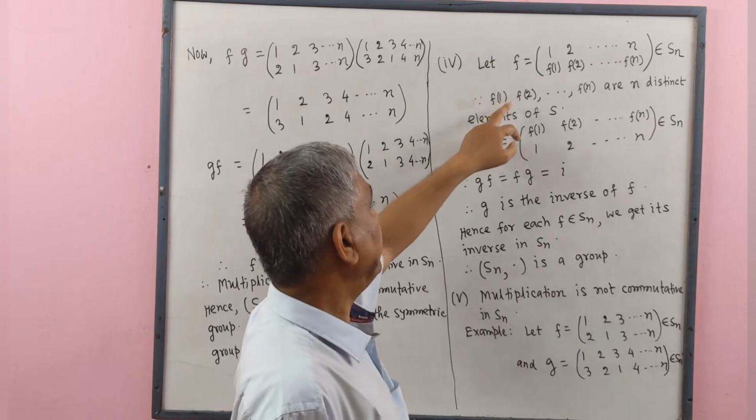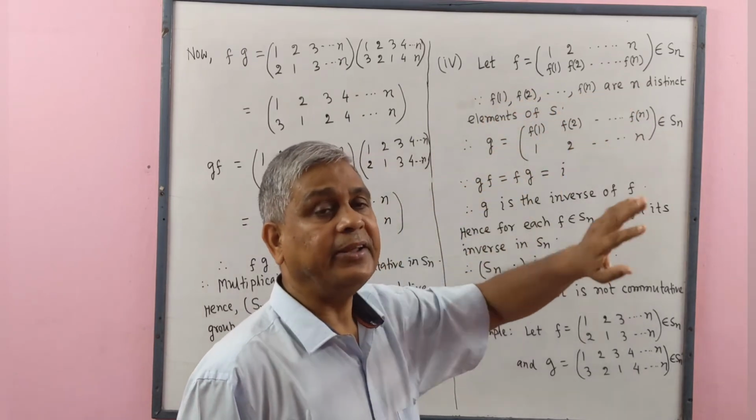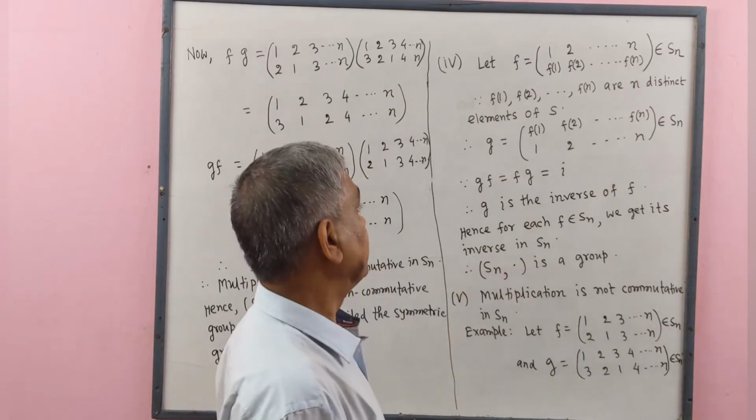So F1, F2, ..., Fn are all n distinct elements of S.